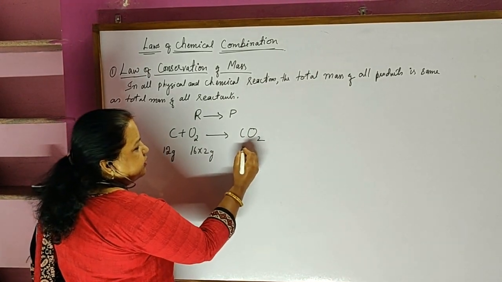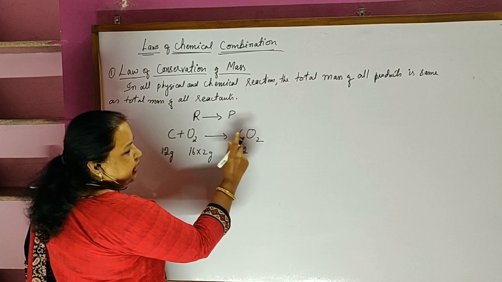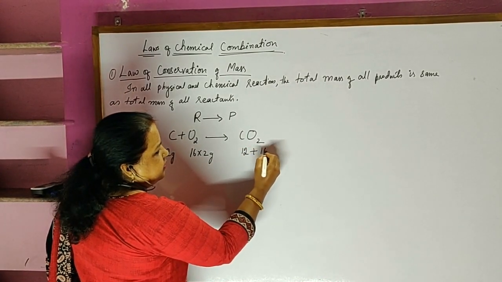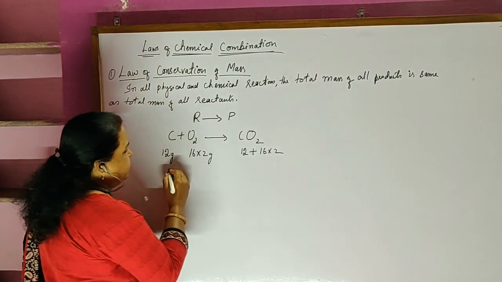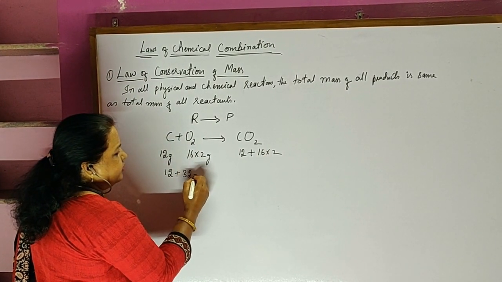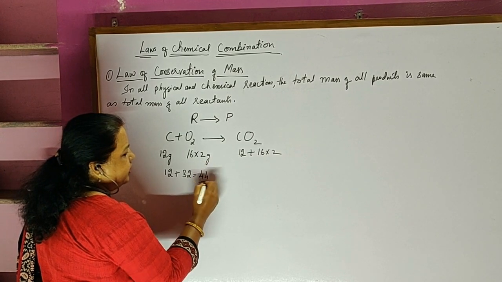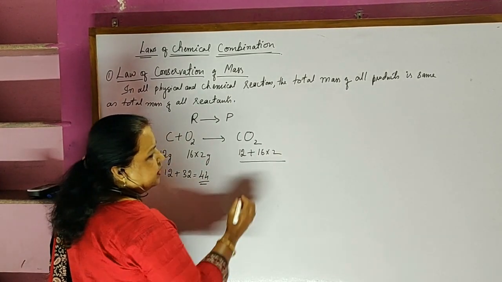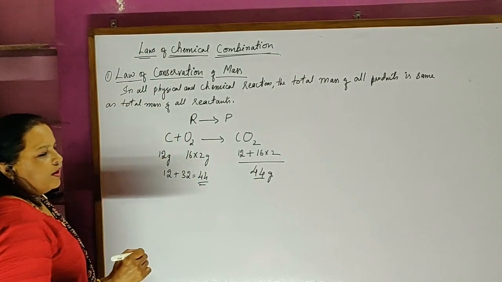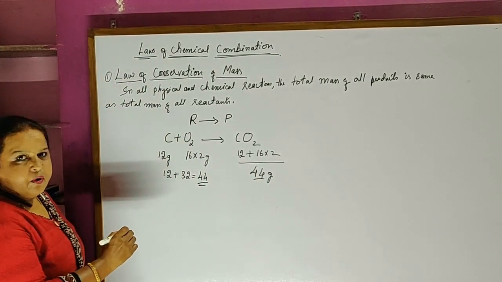How much carbon dioxide will be there? Carbon is 12, oxygen is 16 into 2, so 12 plus 32 is equal to 44. And for the products, again I get 44. 44 grams of reactants and 44 grams of products.